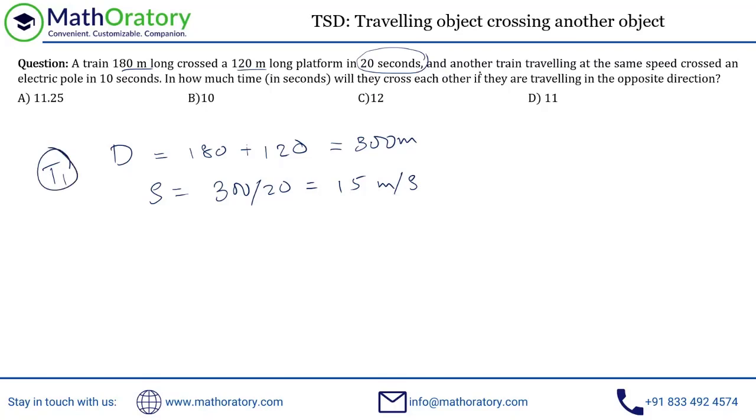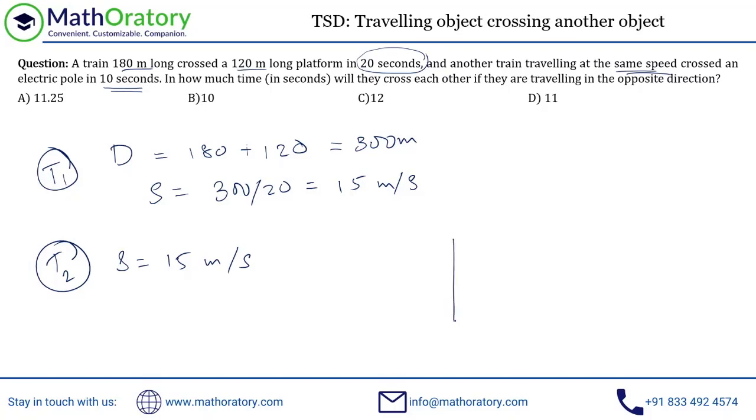There are two trains out here. Another train is traveling at the same speed, so train 2 also has a speed of 15 meter per second. It crossed an electric pole in 10 seconds. Again, the same idea: when it crosses, it is crossing its own length plus the length of the electric pole. Now, the electric pole has a negligible length, right?